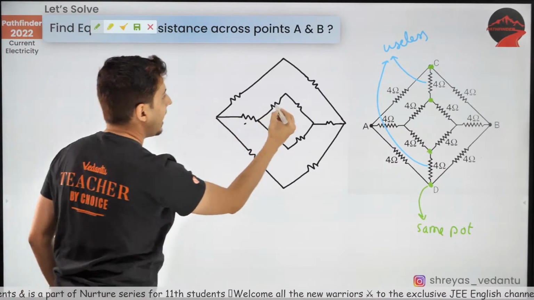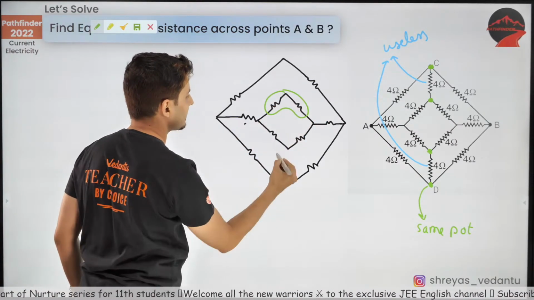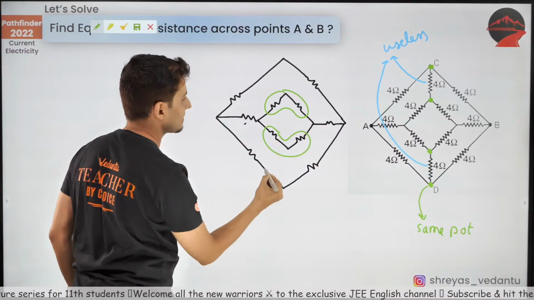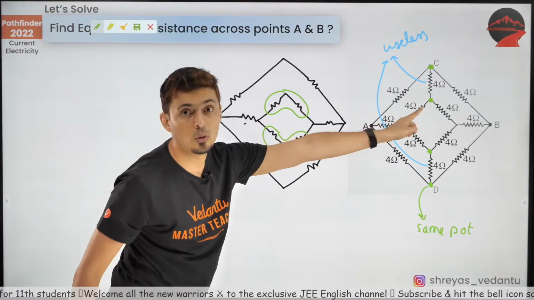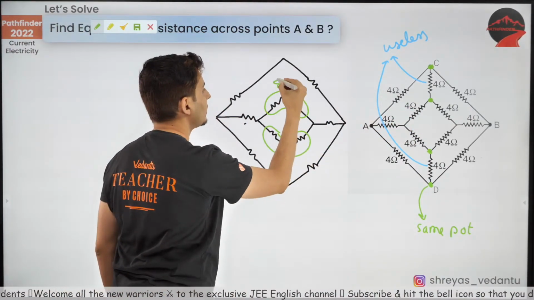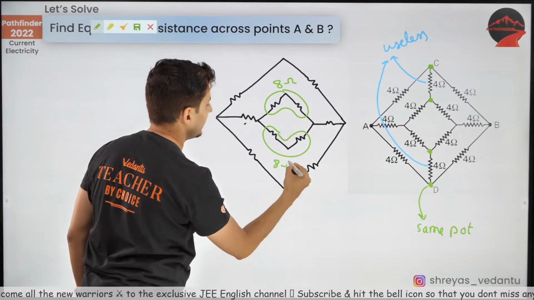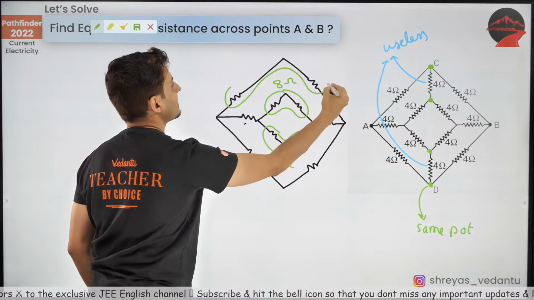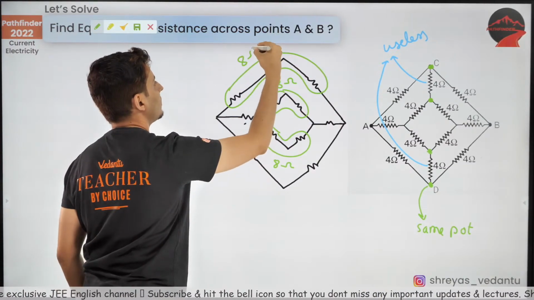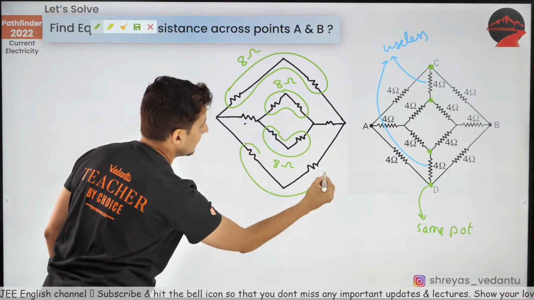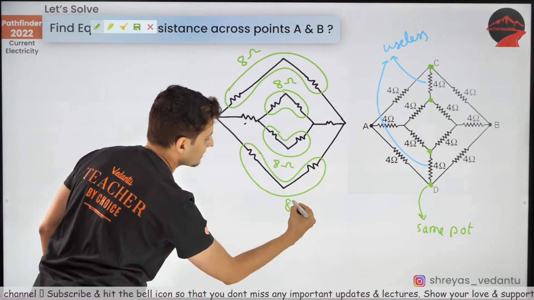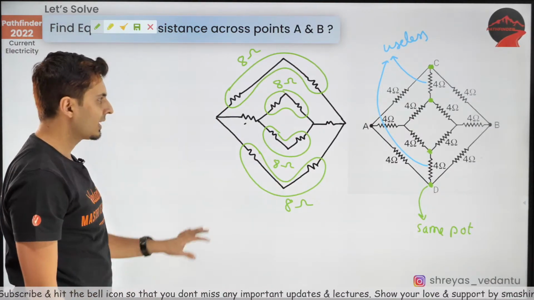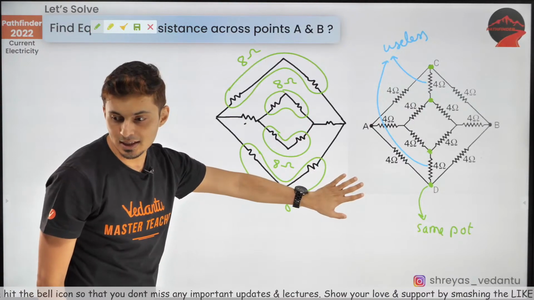See guys, aren't these two in series? R and R, 4 and 4, what will it be? 8 ohm. This is also 8 ohm. Do you see this one and that one are also in series? So that is also 8 ohm. Do you see this one and this one is also in series? So that is also 8 ohm. I hope you can see that.